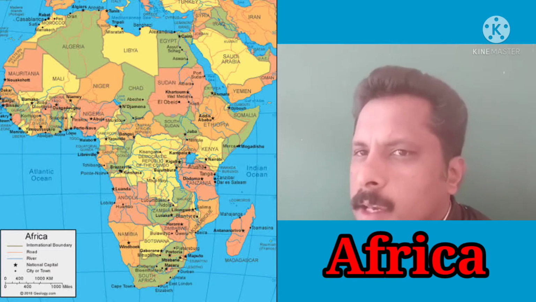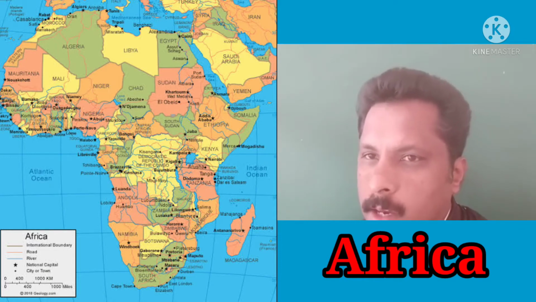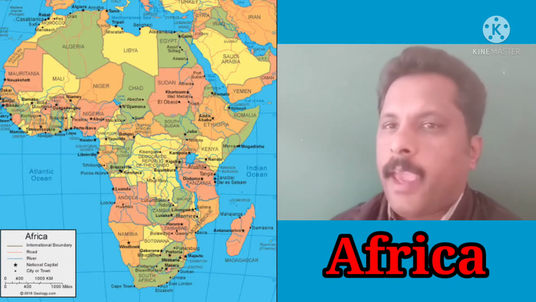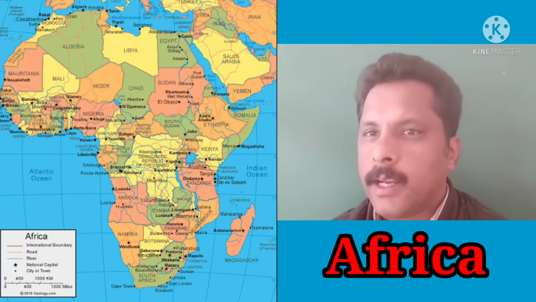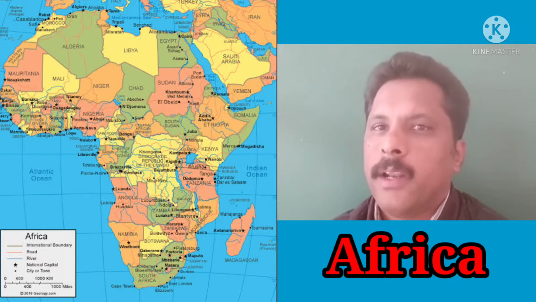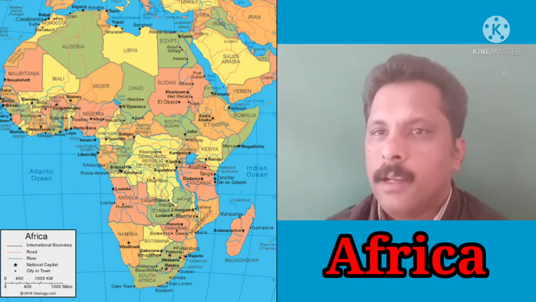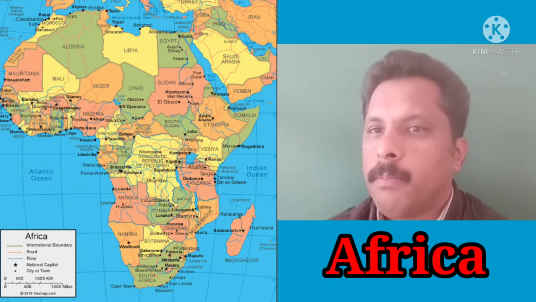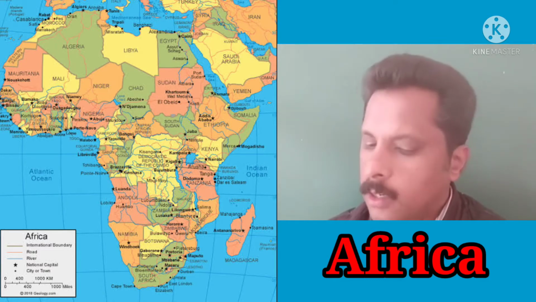How many continents are there? There are 7 continents. The largest one is Asia, and the smallest one is Australia. Africa is the second largest continent in the world. And the 3 important lines of latitude, Equator, Tropic of Cancer and the Tropic of Capricorn, pass through this continent. Let us study in detail about the continents.